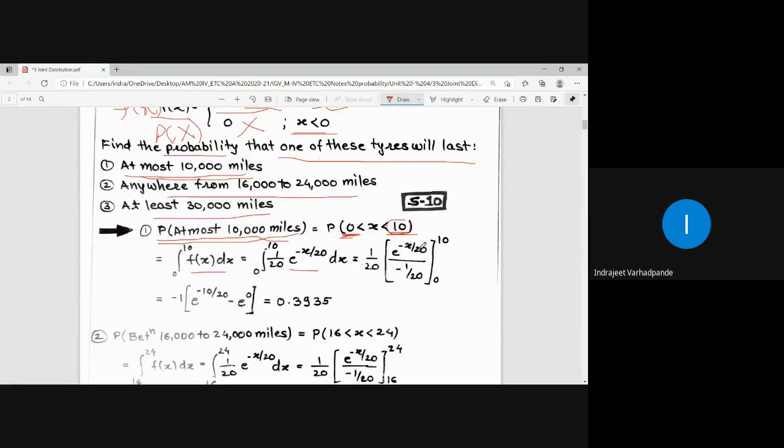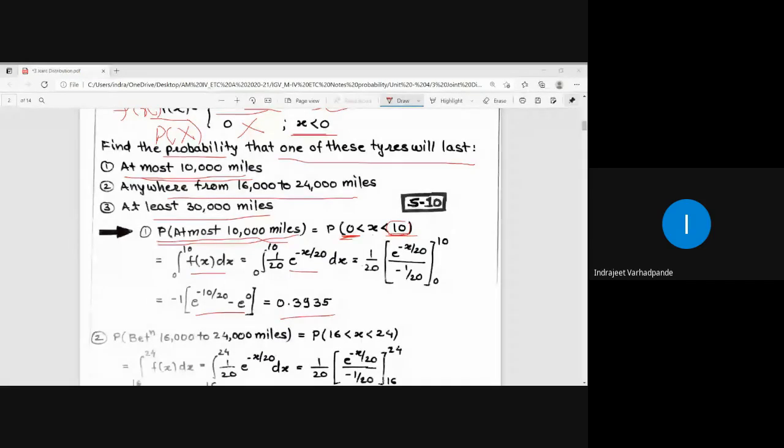Integration of e to the power minus x by 20 is e to the power minus x by 20 upon minus 1 by 20. So I think this 20 will get cancelled, and minus 1 multiplied by, put the upper limit and put the lower limit. E to the power 0 is always 1. And calculate the value of the exponential term, you get the answer as 0.3935, which is always less than 1. हमेशा मुझे देखते रहना है कि whether our probability is coming out less than or equal to 1 or not. In that case only our answer is correct. Otherwise somewhere we have committed a mistake, right?